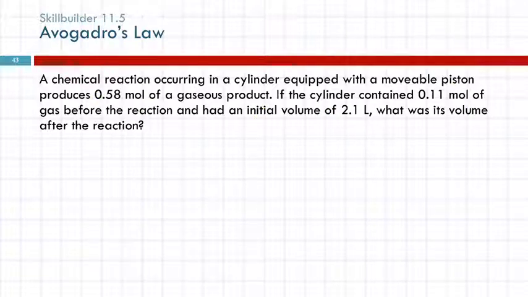It's not real clear to me. We're going to assume that the original gas was the reactant, and it got used up, and this amount was made, and so this is our final volume, and this is our initial volume of gas. The wording on this is not great.